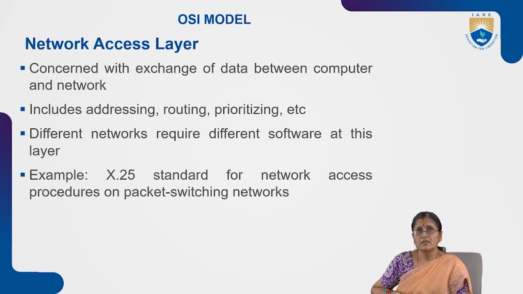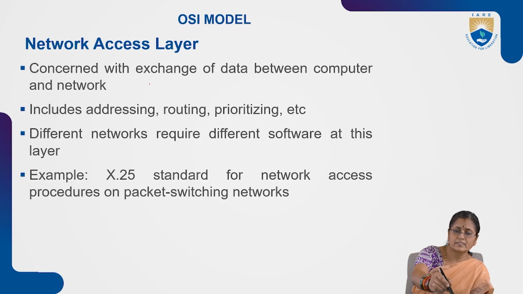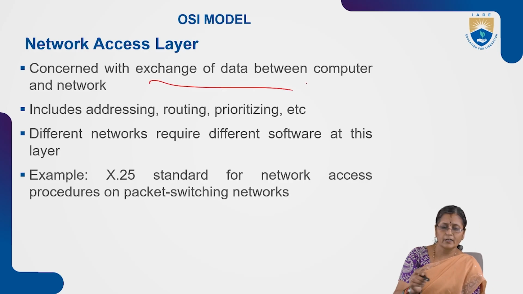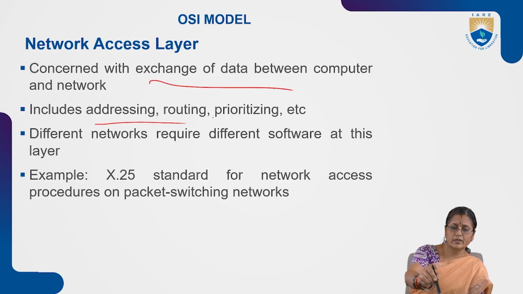Next one is the network access layer. This comes under the network layer only. The network access layer is concerned with the exchange of data between the computer and the network, and it includes addressing.